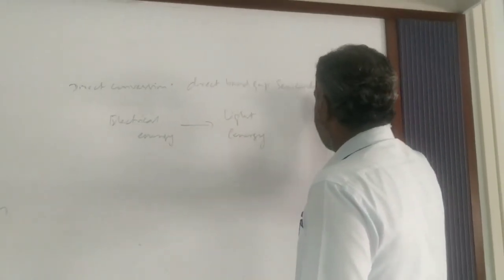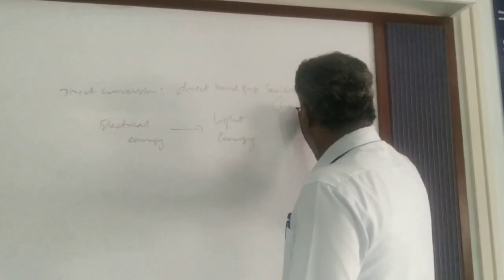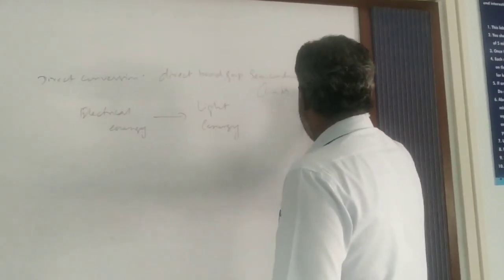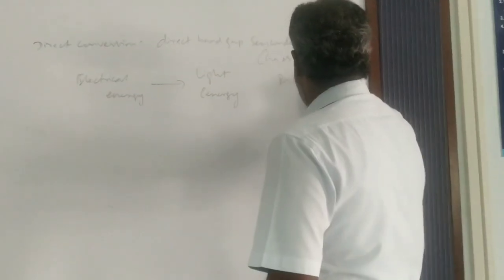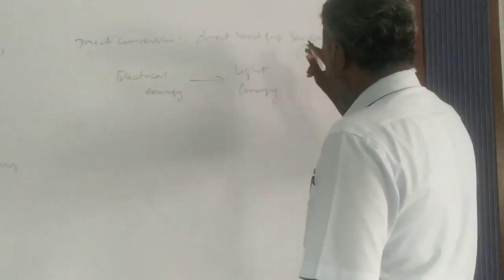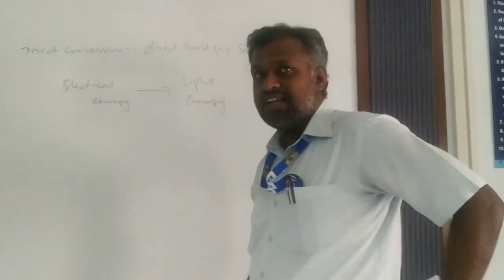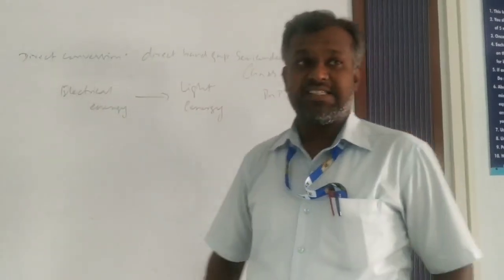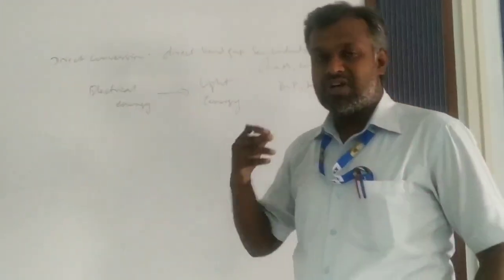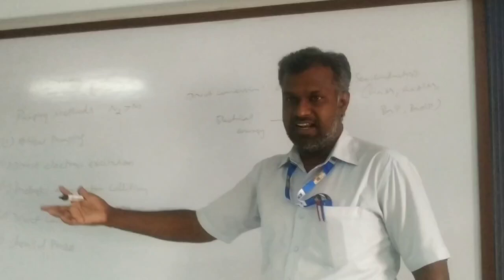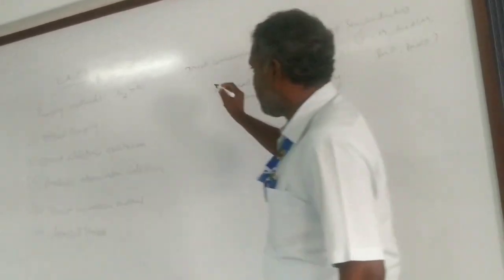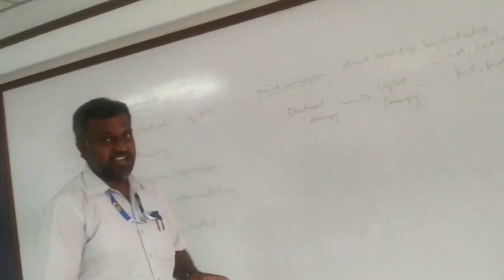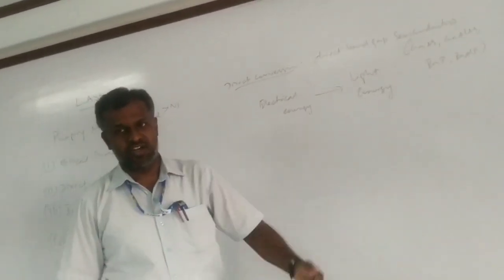I'm giving you some examples for semiconductors: gallium arsenide, gallium aluminum arsenide, indium phosphide, indium aluminum phosphide, etc. So these are the direct band gap semiconductors. These types of semiconductors have the capability to convert electrical energy into light energy directly. That is why this type of pumping method is called the direct conversion technique, right? Electrical energy is directly converted into light energy.